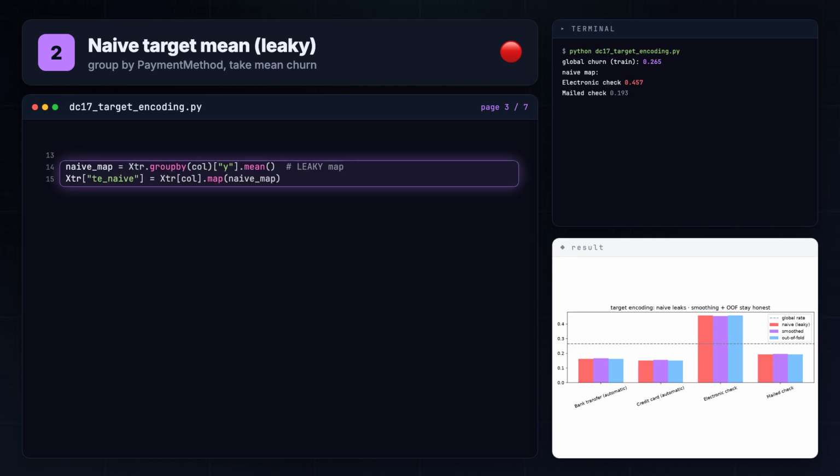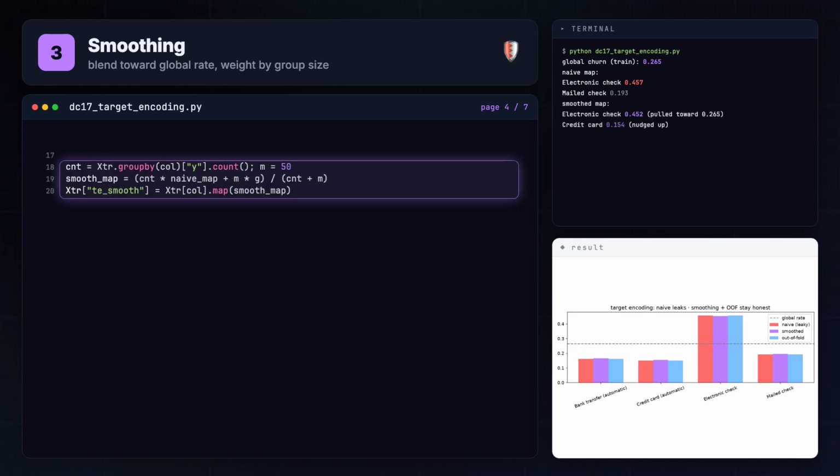Naive target mean group train. By payment method, take the mean churn. We deliberately show the leaky version. Each row gets its group's mean, including itself. We'll measure how it correlates suspiciously tightly with the label.